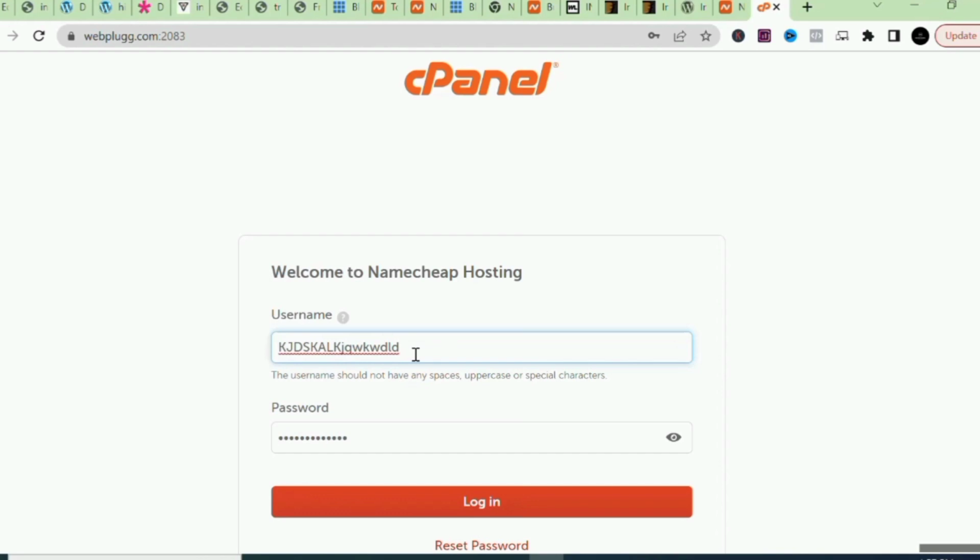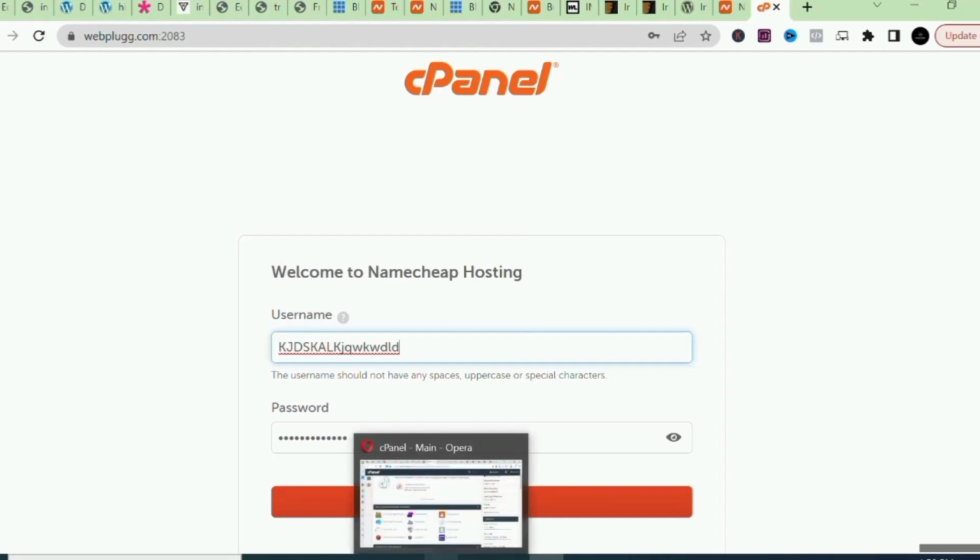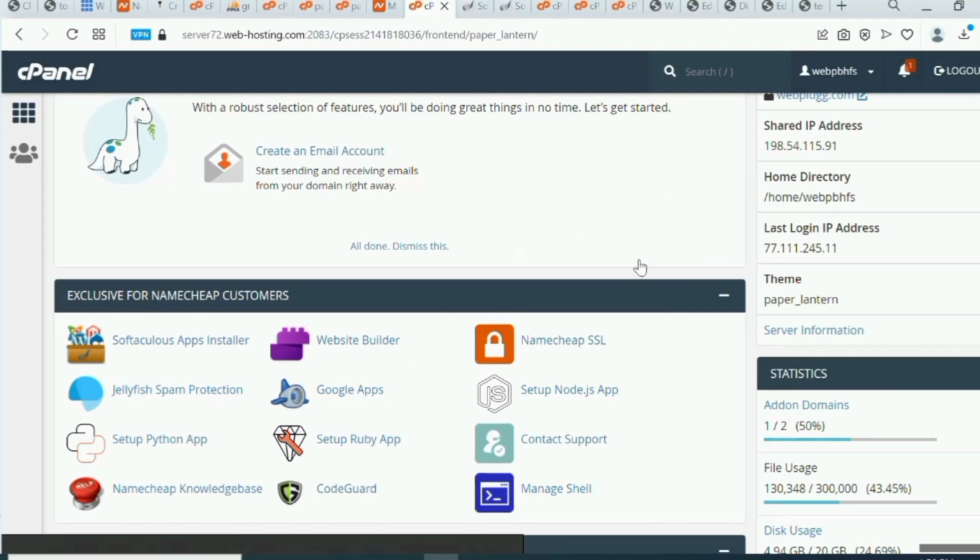You will get this in the email that will be sent to you from the hosting company. Once you have got to this extent, the next thing you're going to do is to put your username, put your password, and then just hit this login button here. Once you hit this button, you'll be redirected to your cPanel dashboard, which is exactly the thing you're seeing here. This is your cPanel dashboard, and it is the exact thing you are going to see once you log into your cPanel.